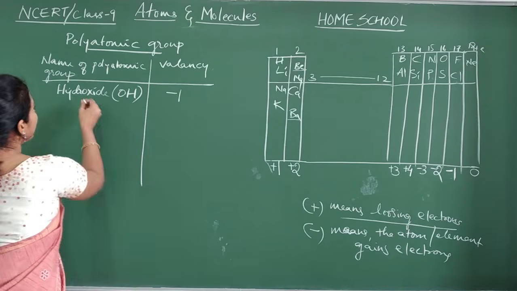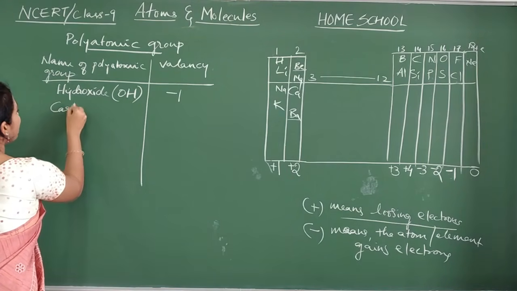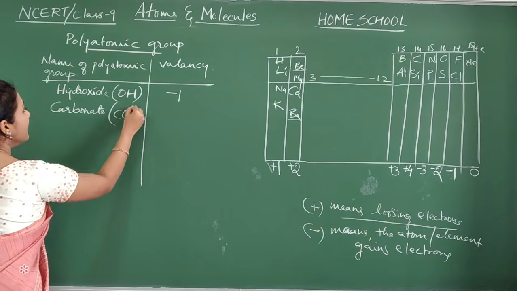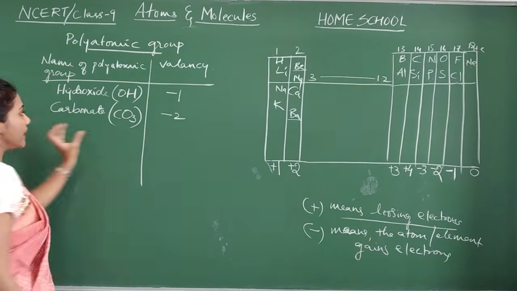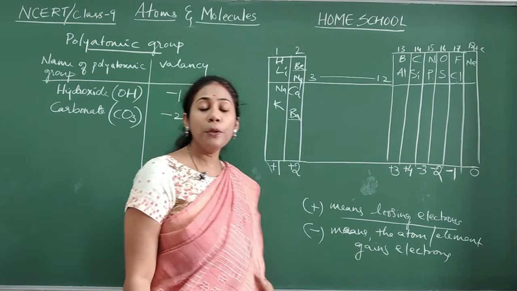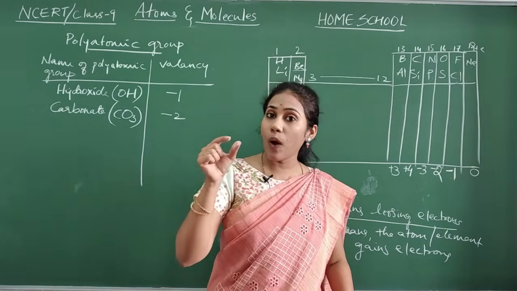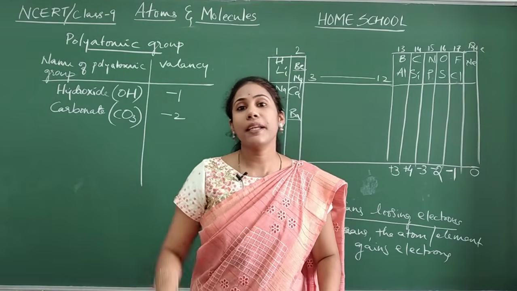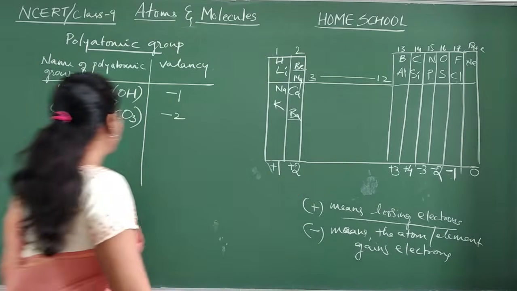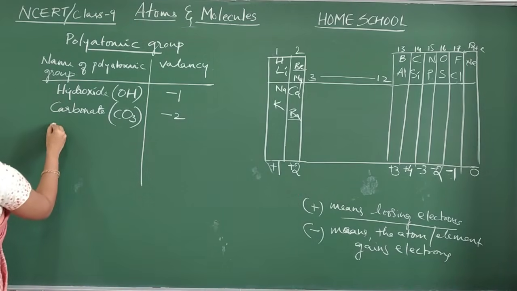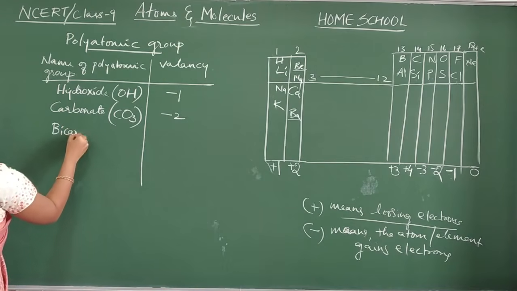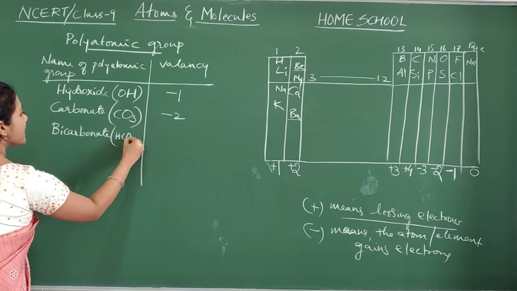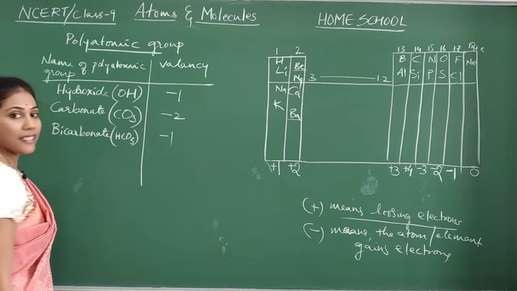Fine. Next, carbonate group, symbol CO3, valency -2. That means this particular group will always take two electrons during a chemical reaction. Next, bicarbonate group, HCO3 is the symbol, valency -1.